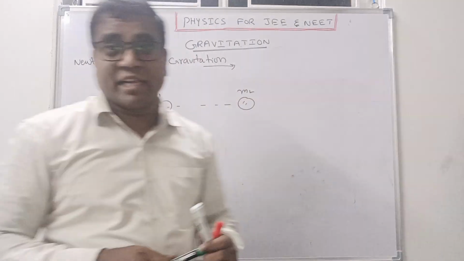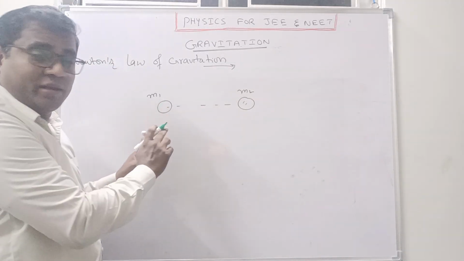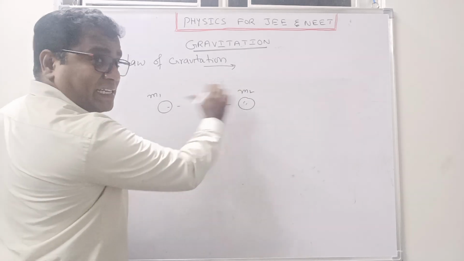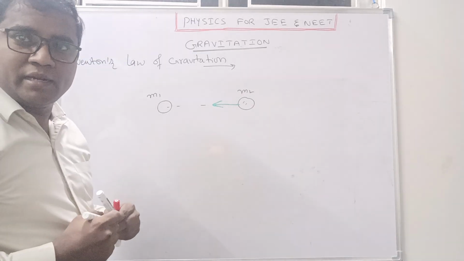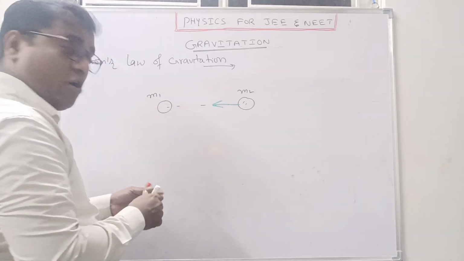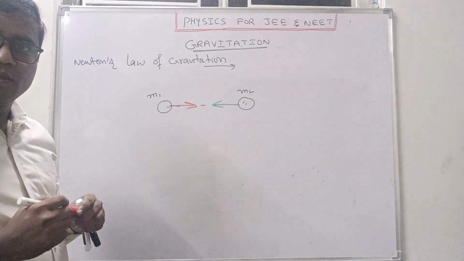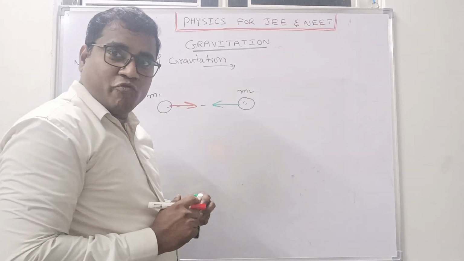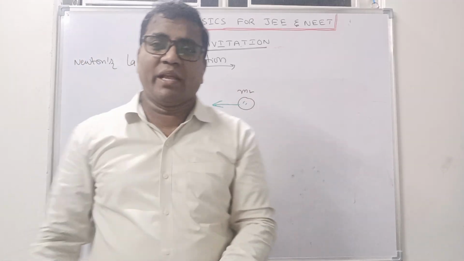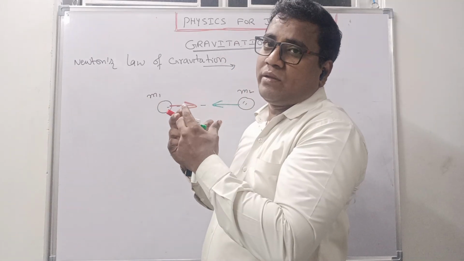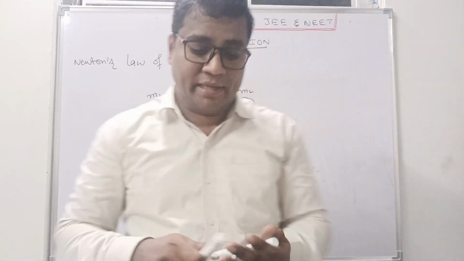So if you see the direction of force, due to m1, m2 has to move in this direction. Force is acting in this direction, right? On m1, the force will be in this direction. Clear? Why? Because m1 wants to attract m2, at the same time m2 wants to attract m1. So the force direction will be this one. Clear?